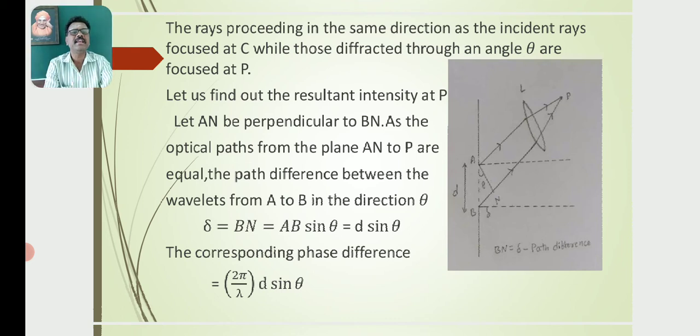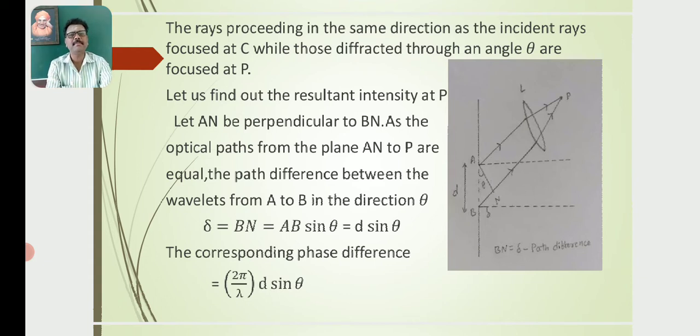Then draw the line AN perpendicular to BN. Let theta be the angle BAN, where BN indicates the path difference between the two rays that will meet at point P. So let us find the resultant intensity at P. Let AN be perpendicular to BN.